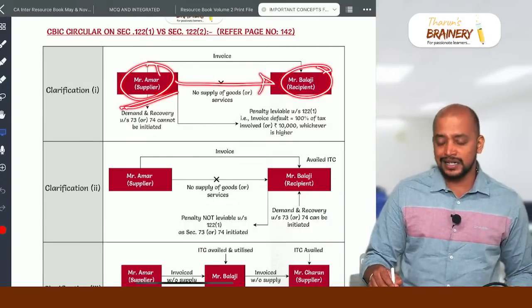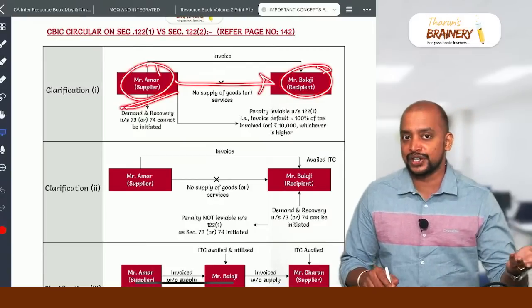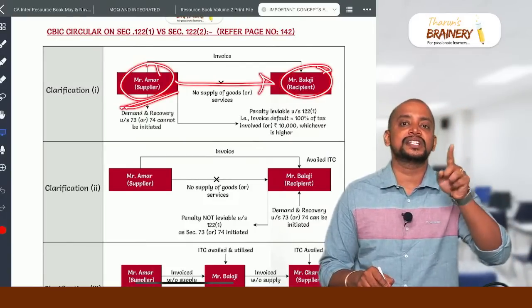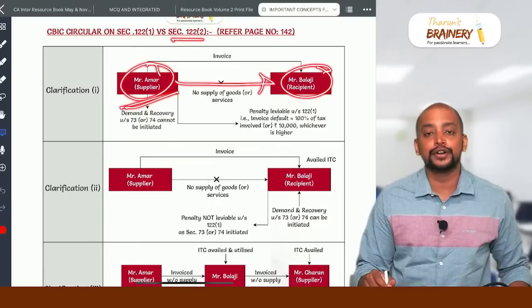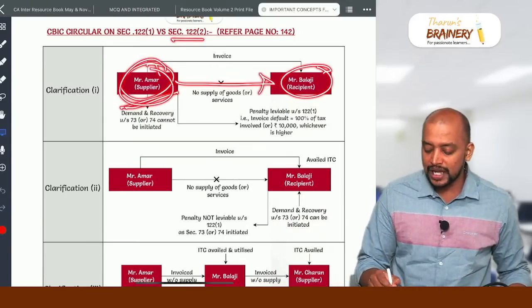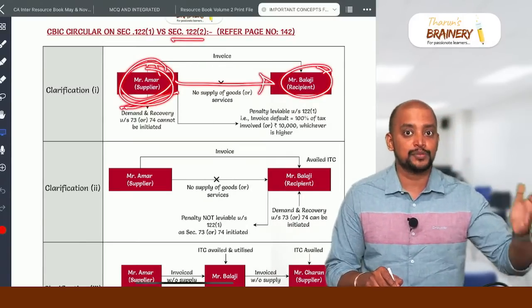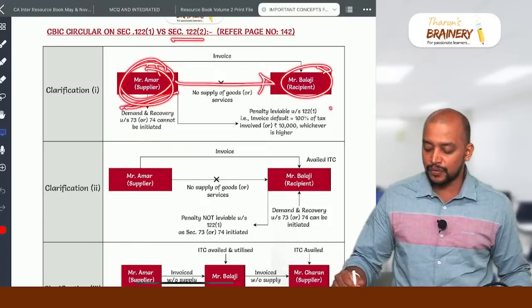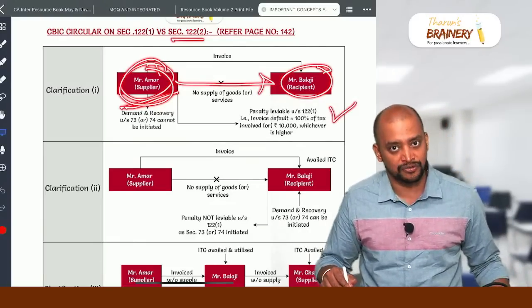Amar. Demand and recovery under 73/74 cannot be initiated. Remember, only when there is demand and recovery under 73/74, the penalty under 122 subsection 2 will come. As there is no liability on Amar, demand and recovery will not come. So on Amar, there will be penalty under 122 subsection 1, that is invoice default.